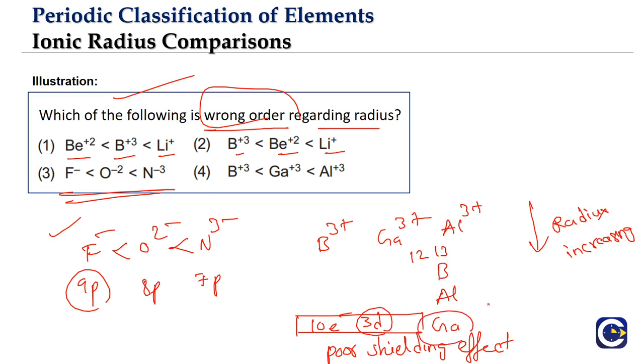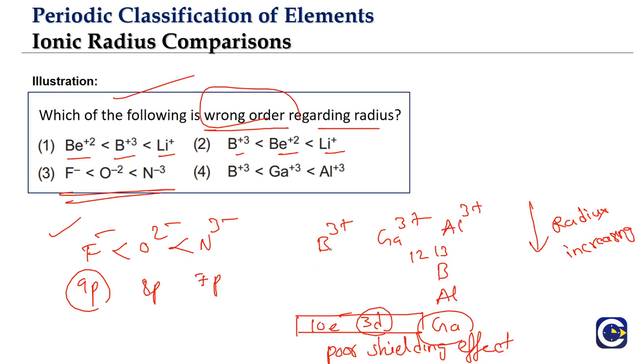Normally we expect that the size of the elements will increase when you go down a group, but the size of gallium will in fact be almost comparable to aluminum. Why? Because of the poor shielding effect of the 10 electrons entering the 3d level, the outermost electrons come under more influence of the nucleus. As a result, the size of gallium is almost comparable to aluminum.